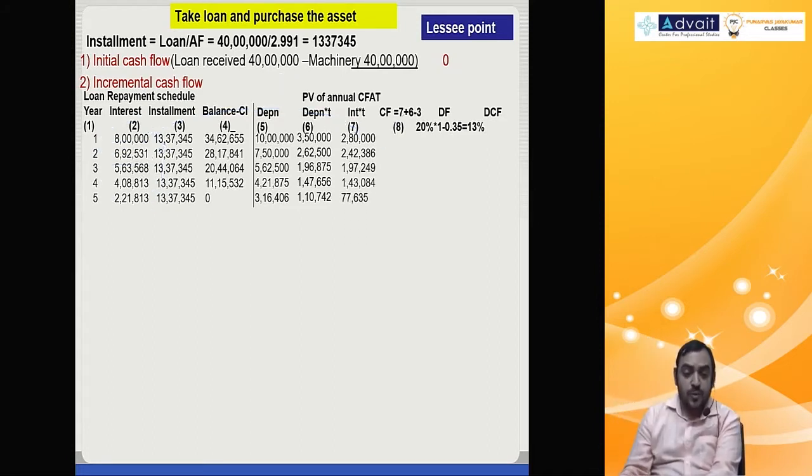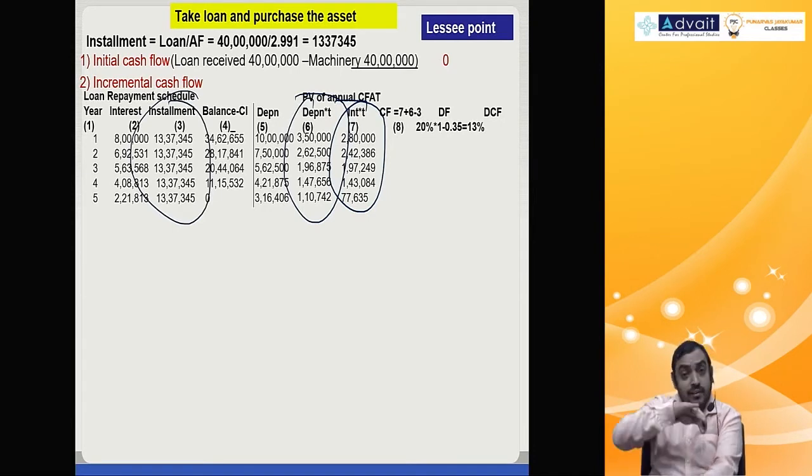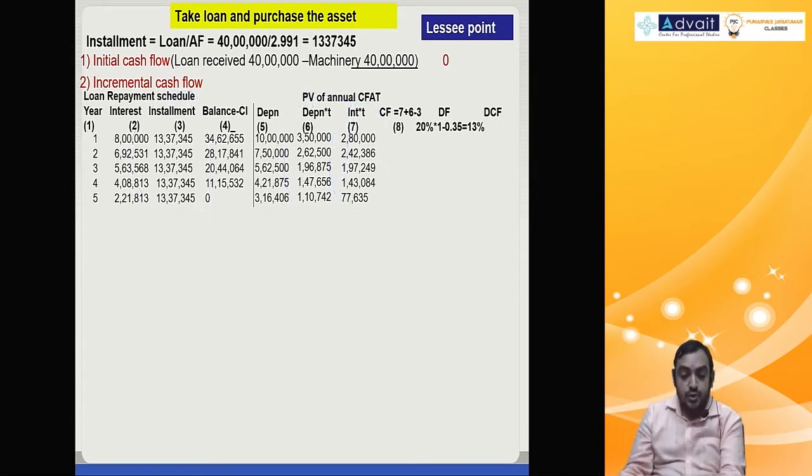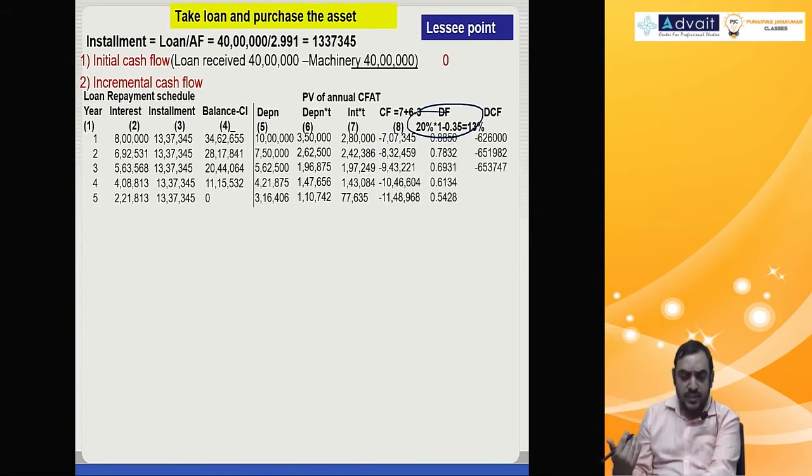Cash flow, be careful. Column 7, benefit. Column 6, benefit minus installments. Interest, again I don't take it, because interest is included in the installment only. So 2 lakh 80,000 plus 3 lakh 50,000 minus 13 lakh 37,345. That gives me 7,07,345. Like that every year. Then the discounting rate, I told you, 20 into 1 minus tax rate, 13% discounting rate, you get the present value.